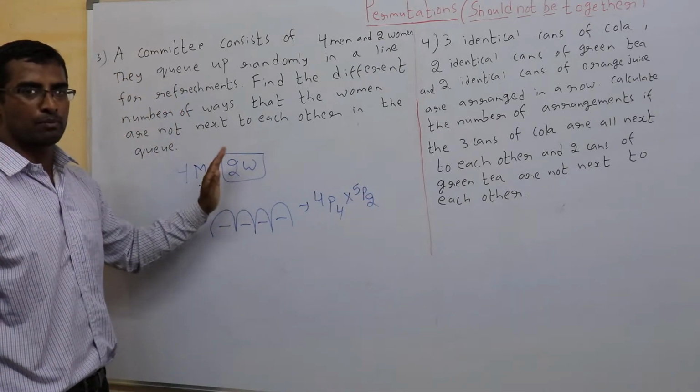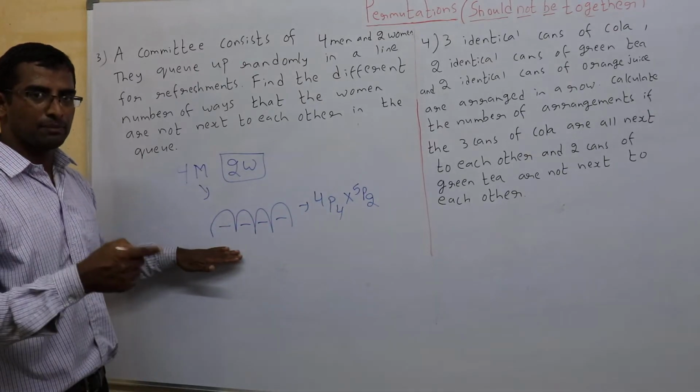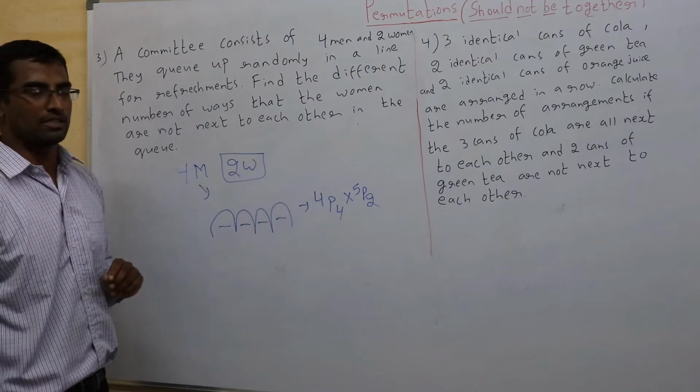The ones that should not be together, put them aside. Arrange the other ones. Then see in between how many places you have for these ones. That will be the answer.